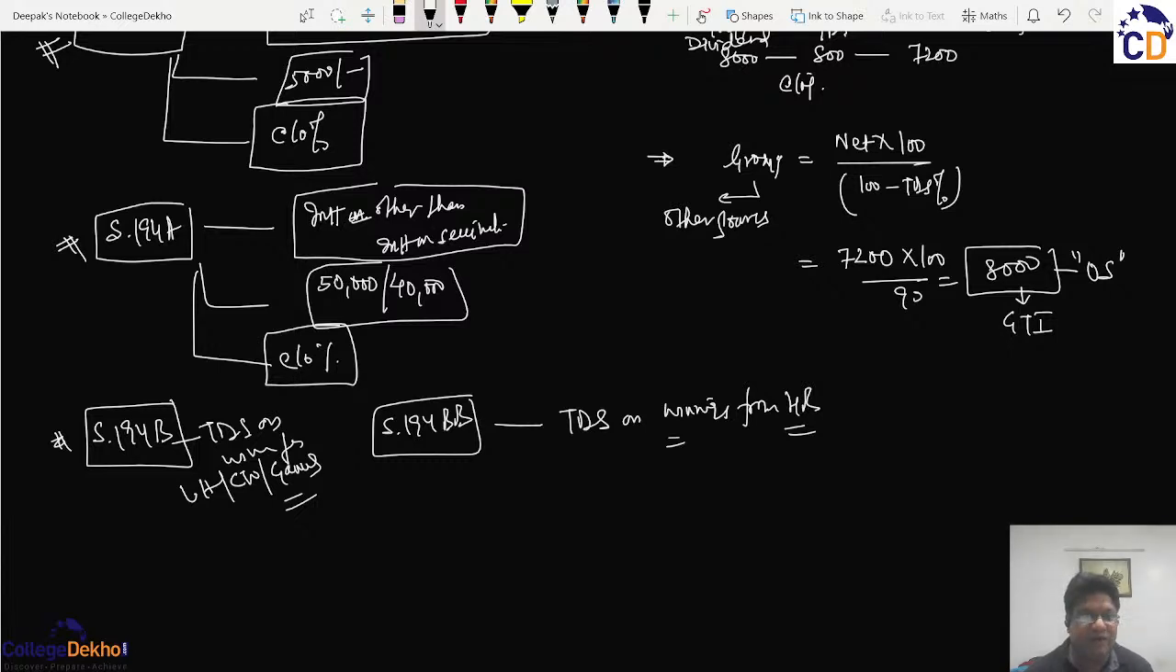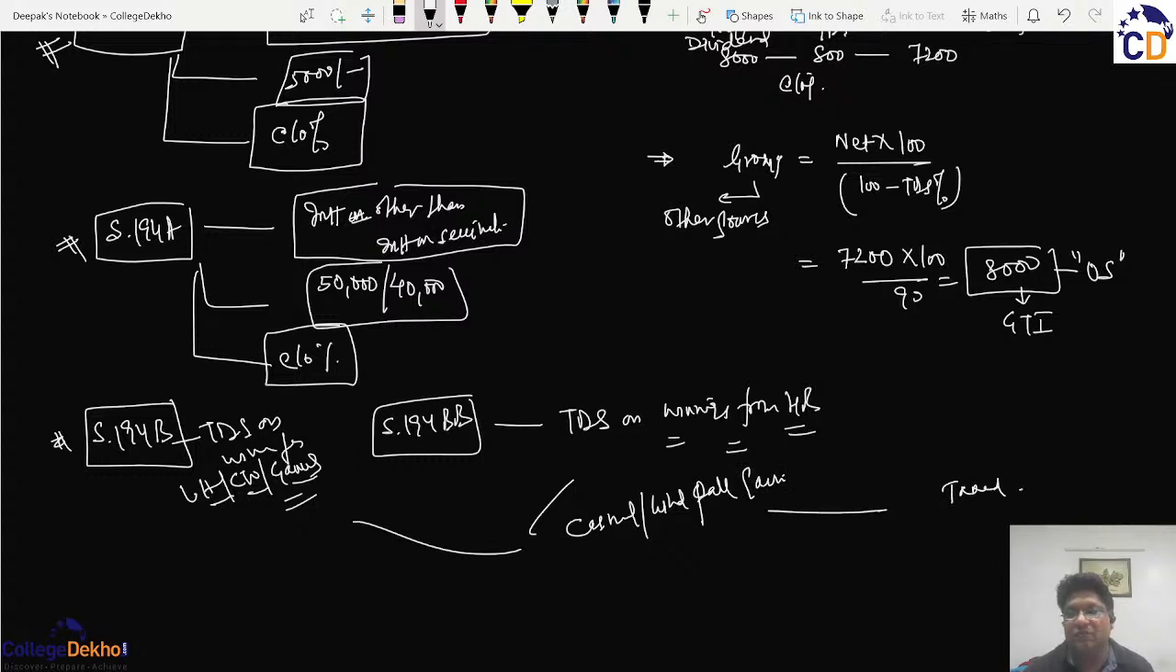So, why I'm taking this: incomes like winnings from lottery, crossword puzzles, games, or winnings from horse races, etc., are what you call casual or windfall gains. And such are a special income which are normally taxed at the rate of 30%, and they don't enjoy any exemption limit.